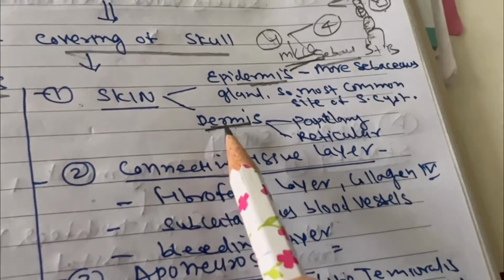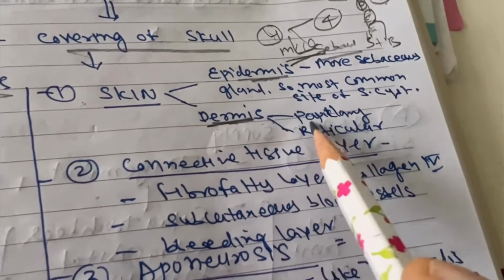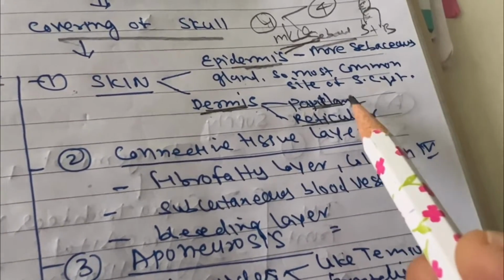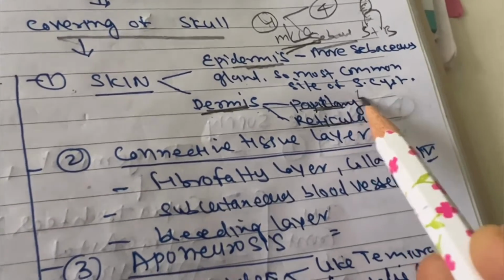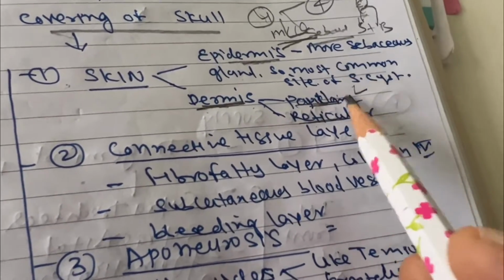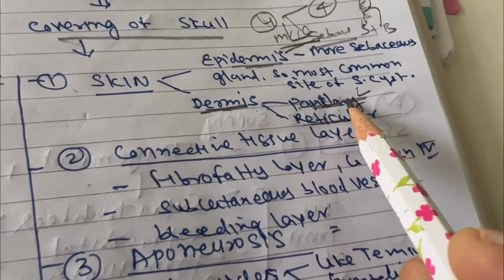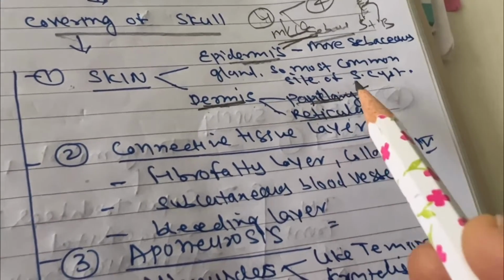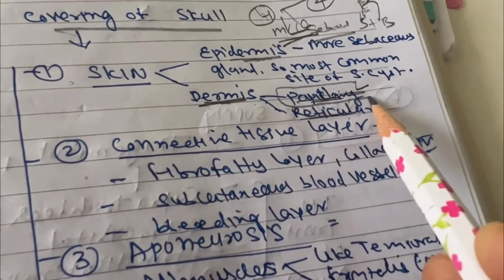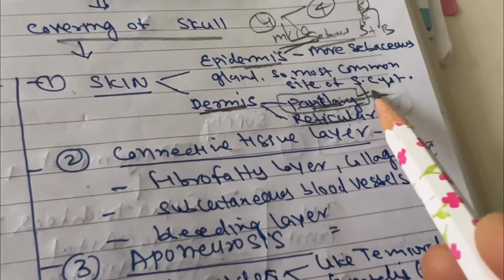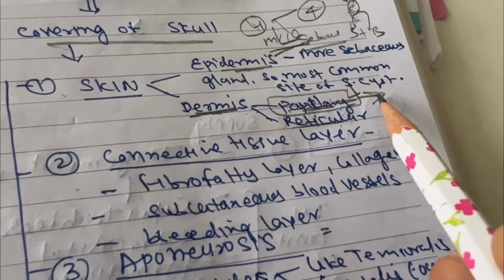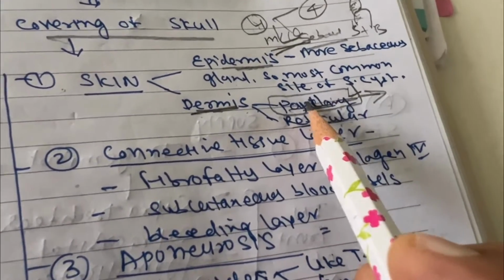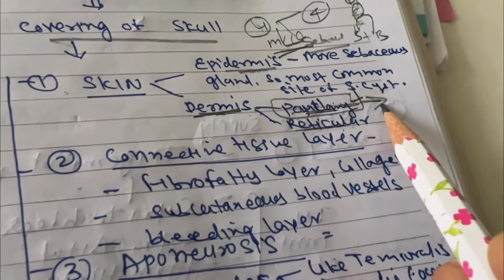And the dermis has 2 layers. One is the papillary dermis and the second is the reticular dermis. The layer just below the stratum basale is the papillary dermis, and below the papillary there is the reticular dermis. This papillary dermis is also the fingerprinting layer. Whatever fingerprinting we do on mobiles and everything, that is the fingerprinting layer.